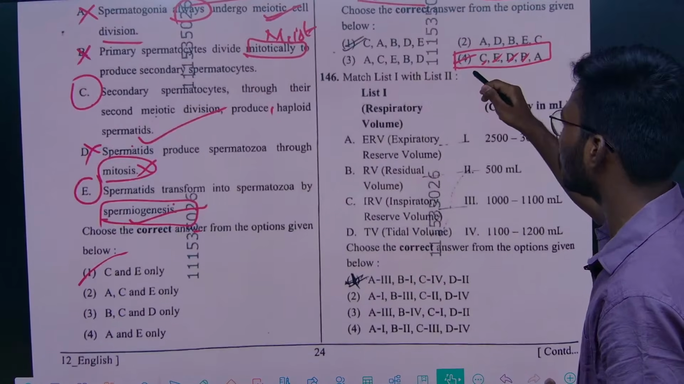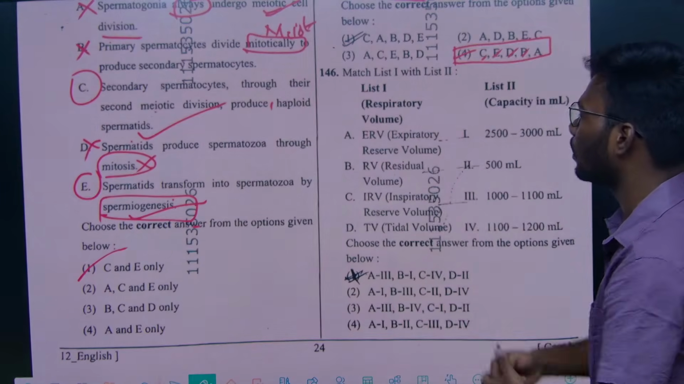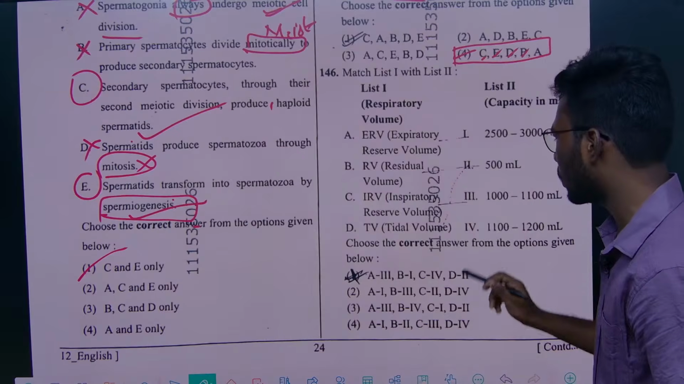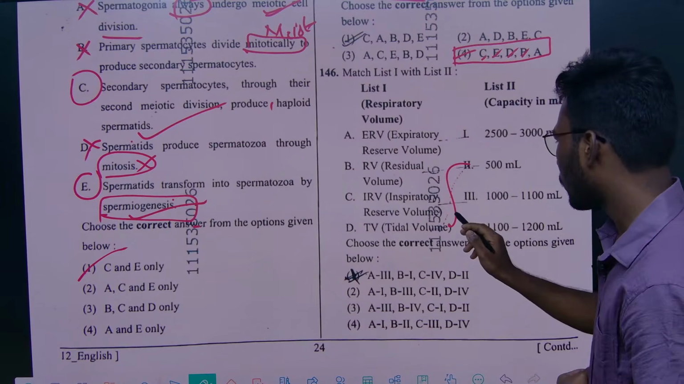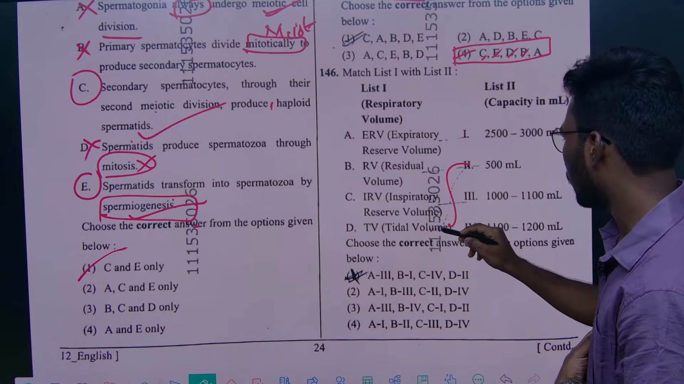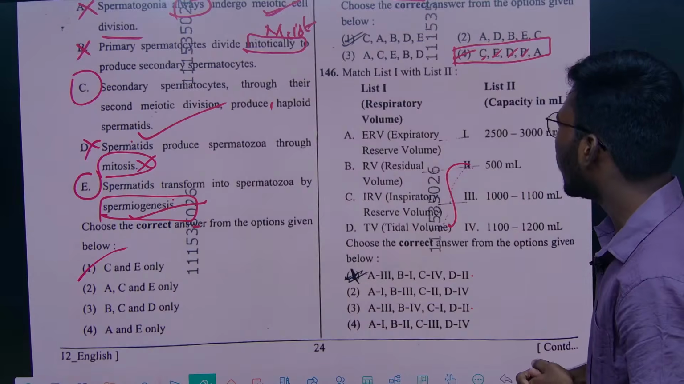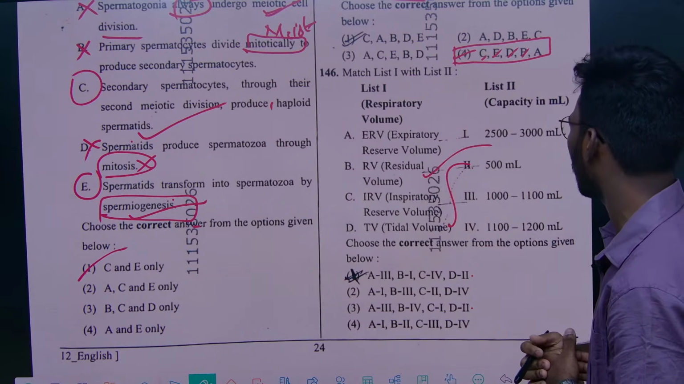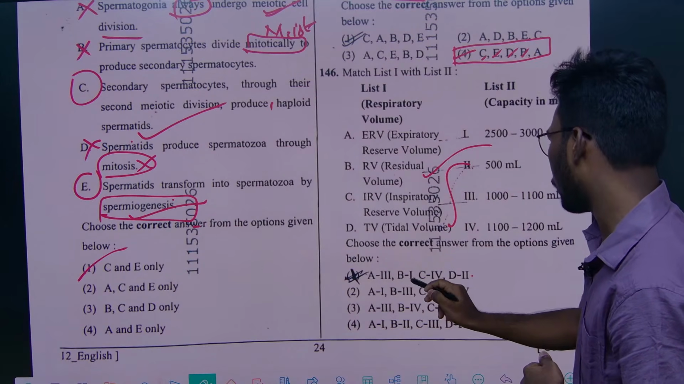Now this is also a human physiology question, from respiration. They gave some respiratory volumes and capacities. So this is also a very simple question. Generally we know the tidal volume is about 500 ml. So according to this, option D is 2, right? And we have residual volume, which is 2500 to 3000 ml, right? So B is 1, right?